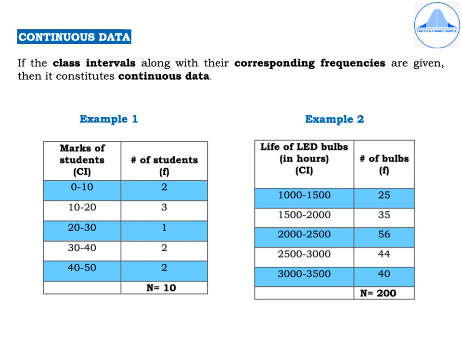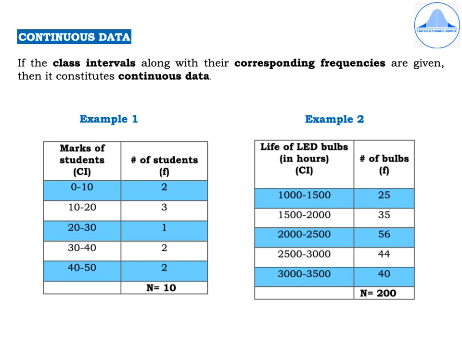In the second example, in the first column we have life of LED bulbs in hours in the form of class intervals 1000 to 1500, 1500 to 2000, 2000 to 2500, 2500 to 3000, 3000 to 3500.